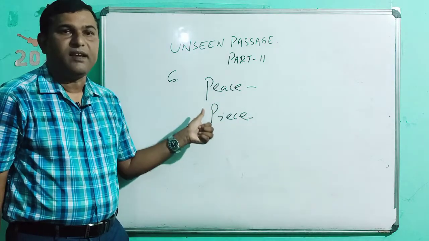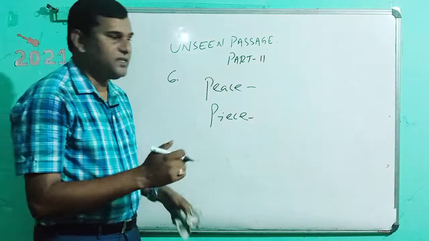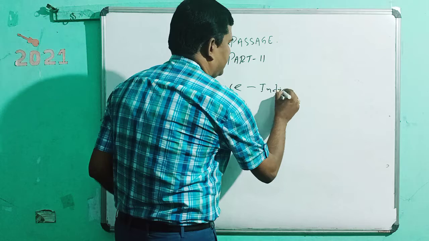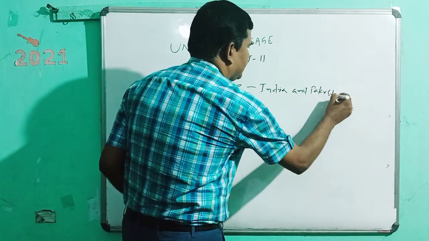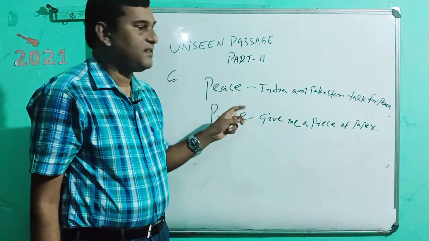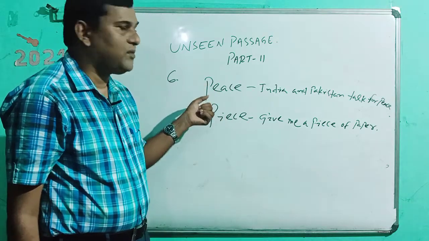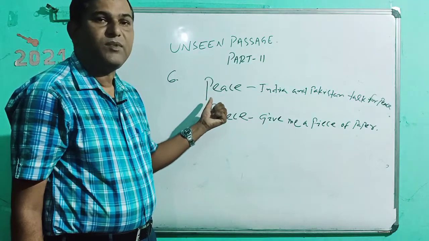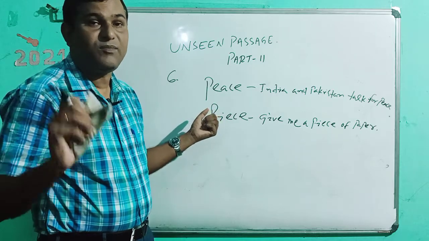We will make a difference between these words, for instance, India and Pakistan talk for peace. Though they are homophones, their pronunciation is the same, but spelling and meaning are different. That's why I am telling it is homophones.